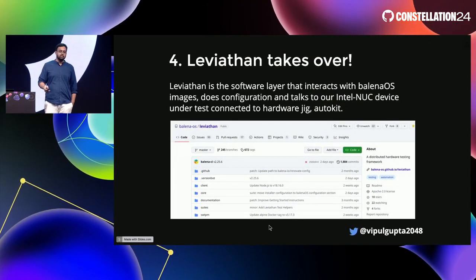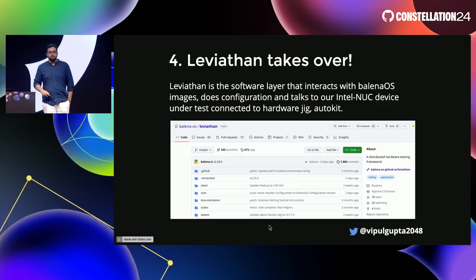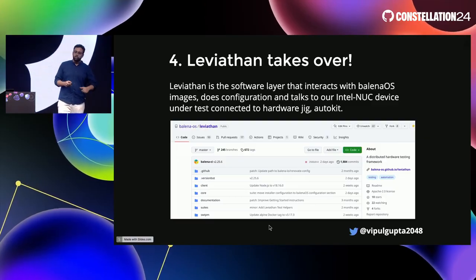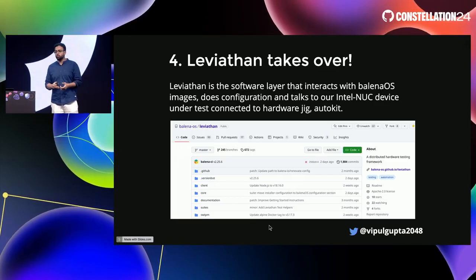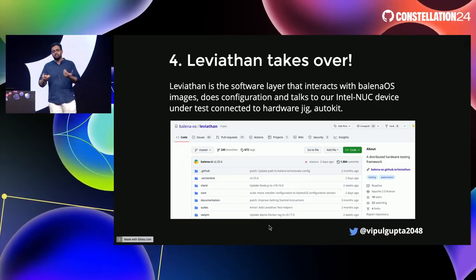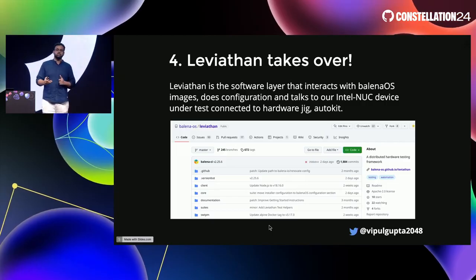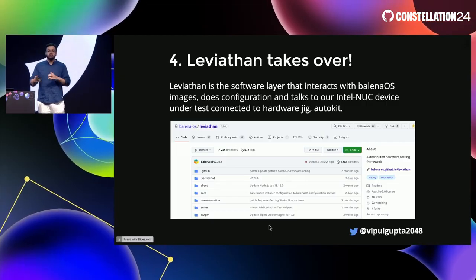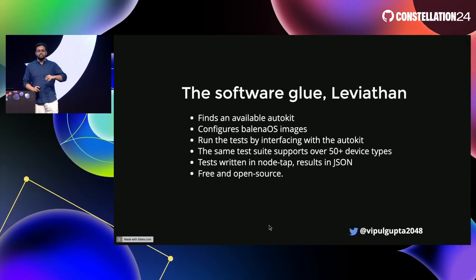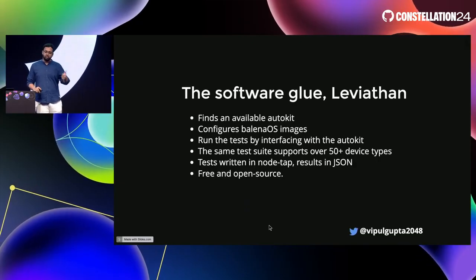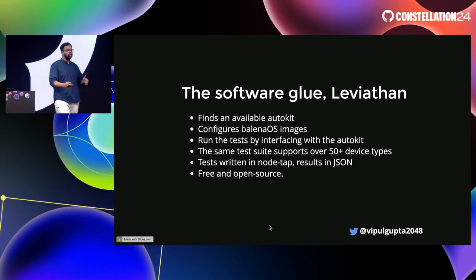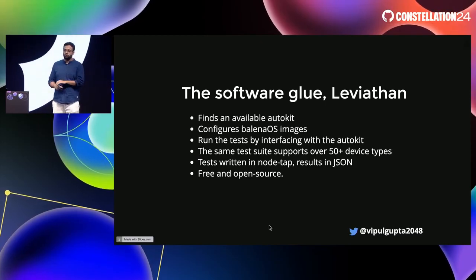Once things get done, Leviathan takes over, which is our software testing suite, which connects balenaOS testing with the Intel NUC device that is connected to our AutoKit. So now you need to do multiple things in between, and that is the glue, that is Leviathan. You need to find an available AutoKit, configure your balenaOS images, and flash that OS image onto the AutoKit.